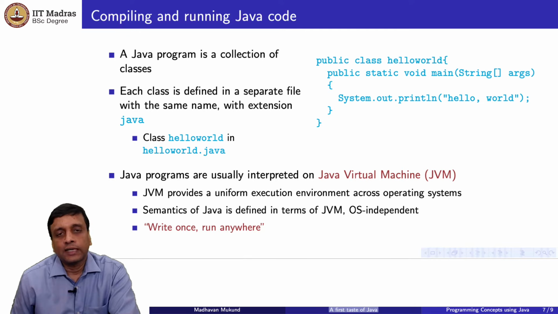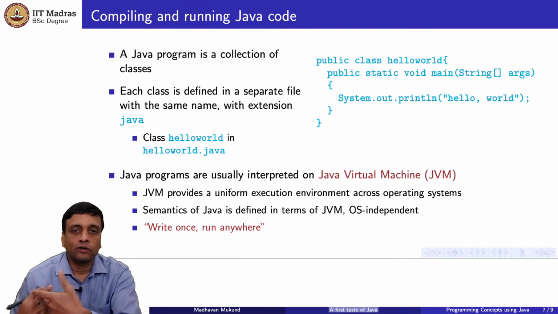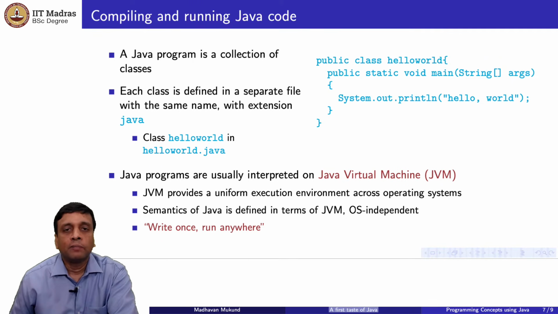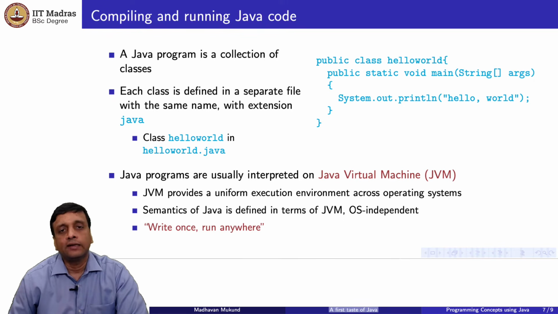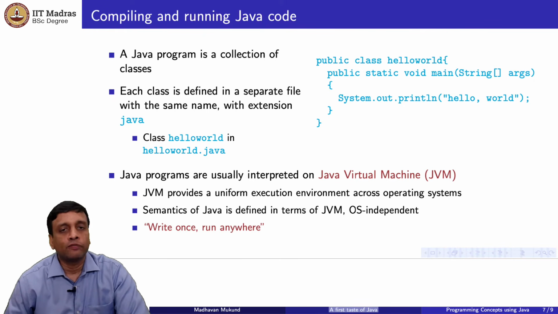So the solution that Java came up with is to produce a uniform environment for running Java code. They said, let us not think of Java code as running on this machine or that machine, but as running on an abstract machine which we call a Java virtual machine. Java code is designed to run on this abstract virtual machine, and this abstract virtual machine is then implemented with respect to different architectures. So the problem of implementing on the architecture is restricted to the virtual machine.